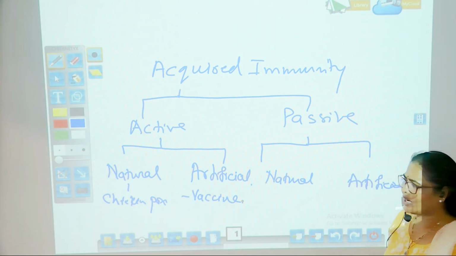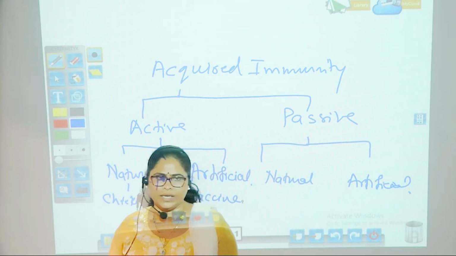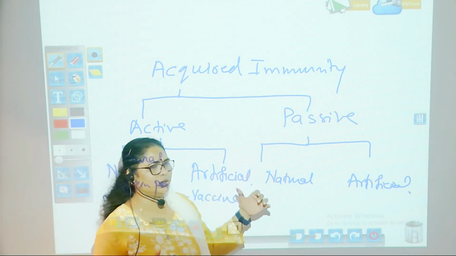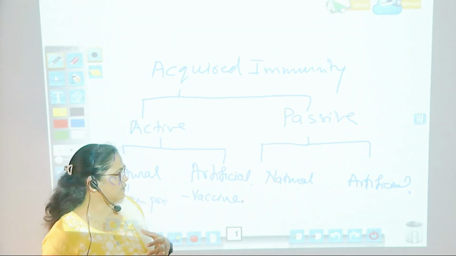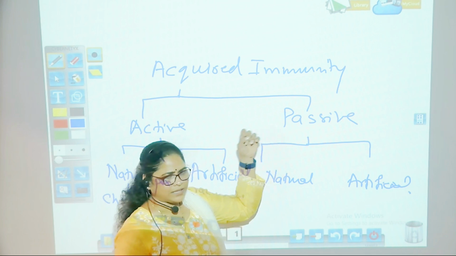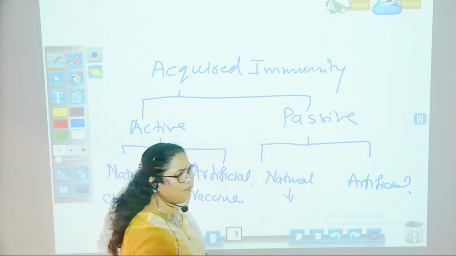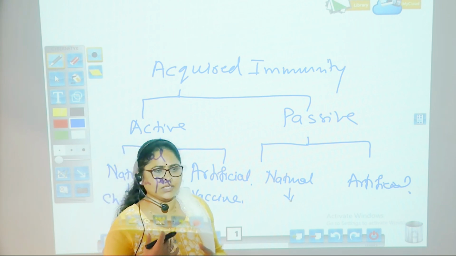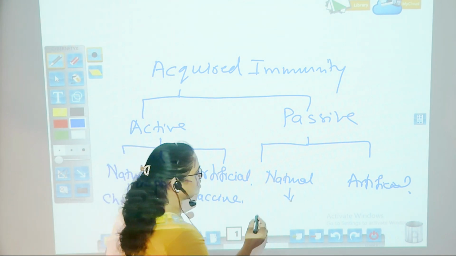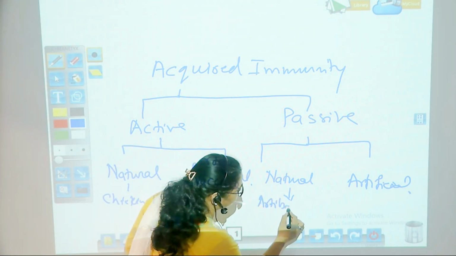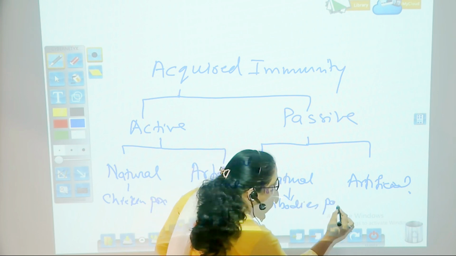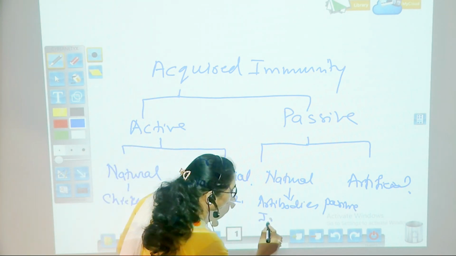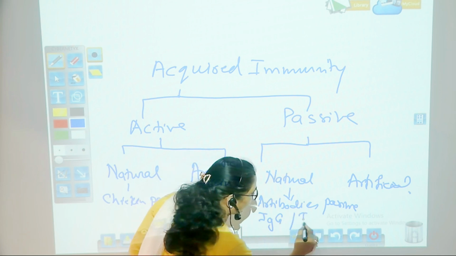In case of passive acquired immunity, the immunity is developed passively, and this again is divided into natural as well as artificial passive immunity. Natural passive immunity, that is when the individual will get immunoglobulins directly from the mother to the child. Passively, the antibodies will go from the mother to the child. For example, immunoglobulin G, IgG or IgA.